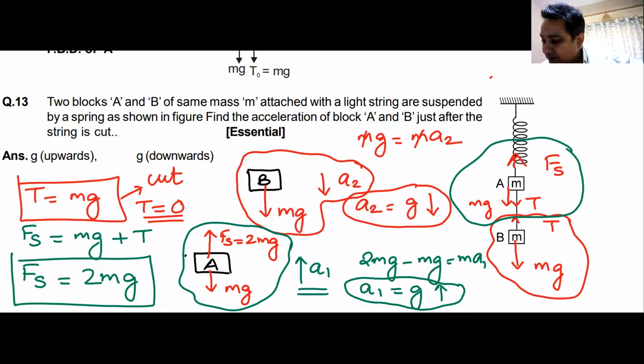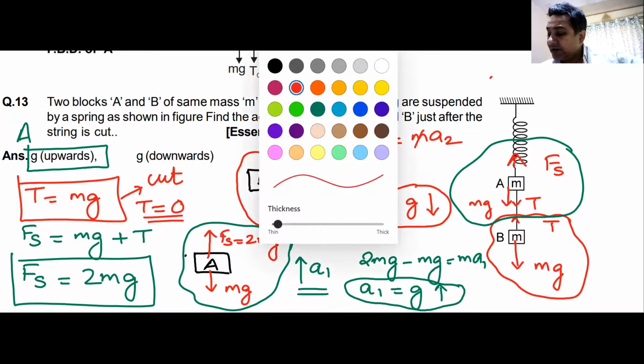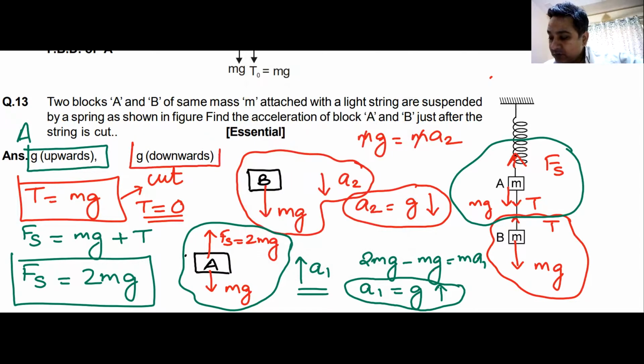Do we understand this now? So for block A, the green block, the acceleration is g upwards. For the red block, block B, the acceleration is g downwards.